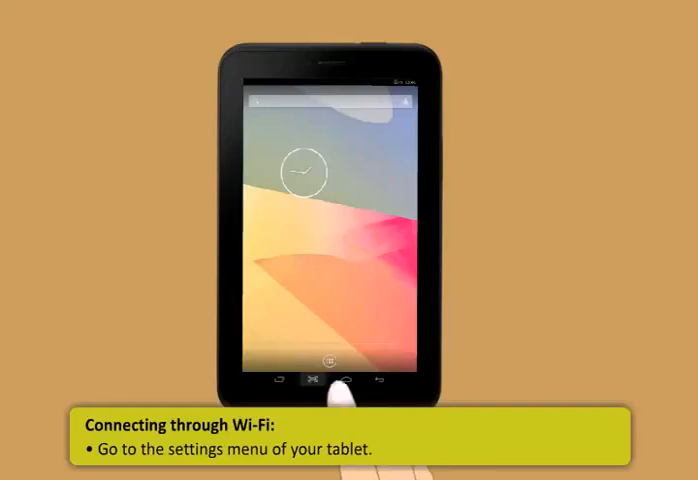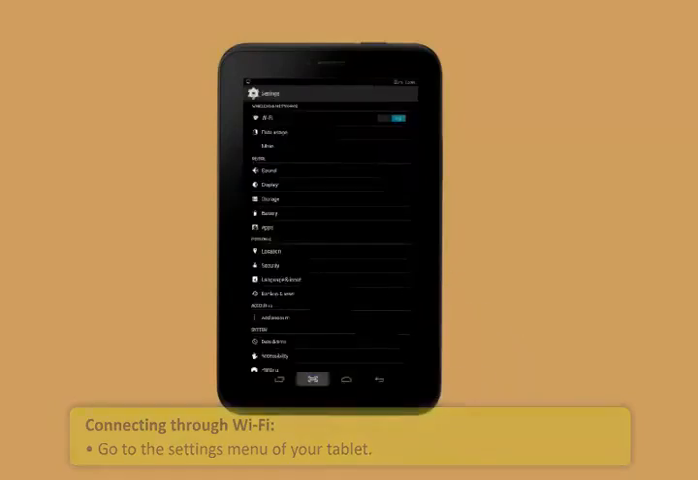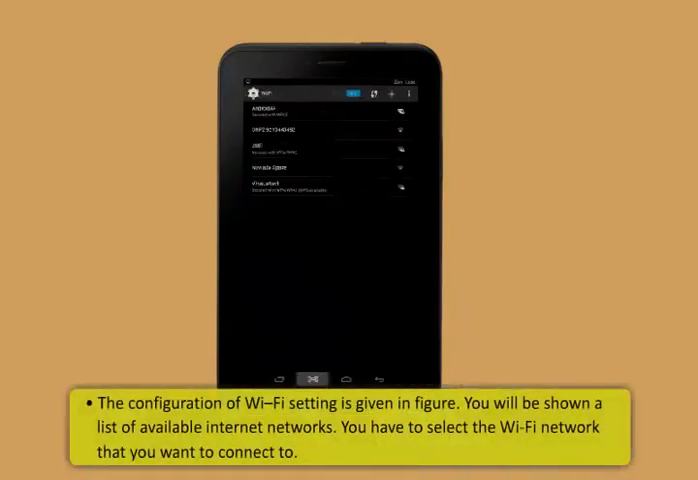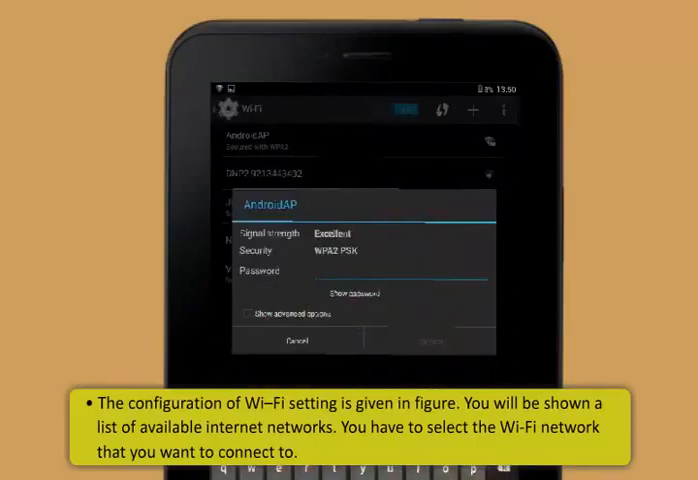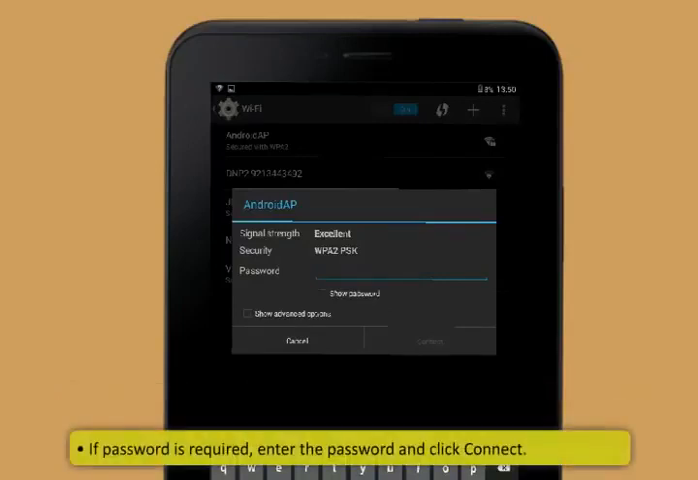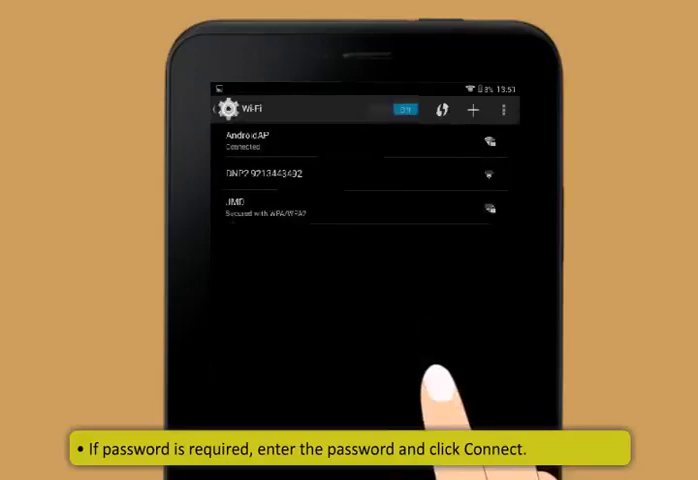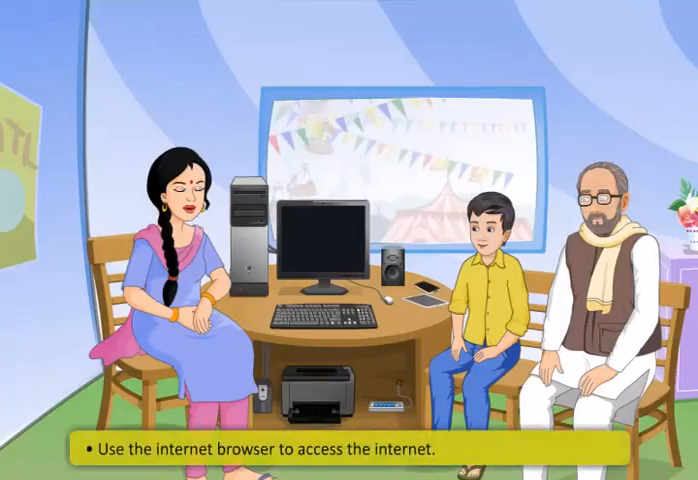First, go to the settings menu of your tablet. The configuration of Wi-Fi setting is given in the figure. You will be shown a list of available internet networks. You have to select the Wi-Fi network that you want to connect to. If a password is required, enter the password and click Connect. Use the internet browser to access the internet.